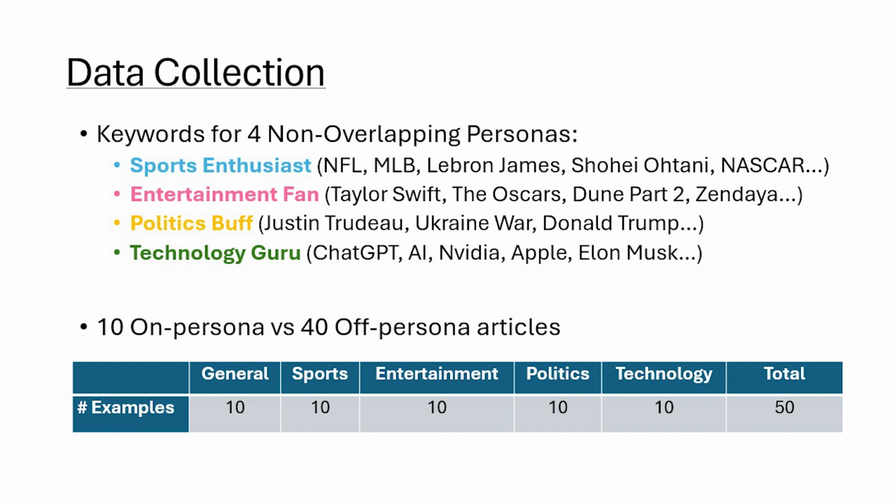We also needed to collect sets of articles. So we had 10 general interest articles. These are articles that none of the personas would really know anything about. And we also collected articles that were specific to the personas, 10 sports articles, 10 entertainment articles, and so on.